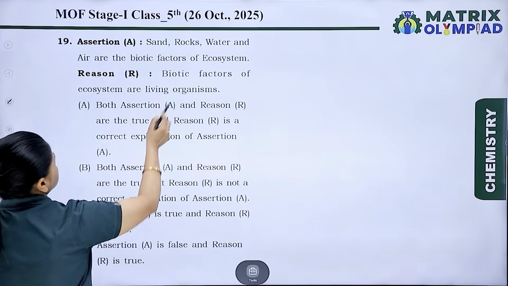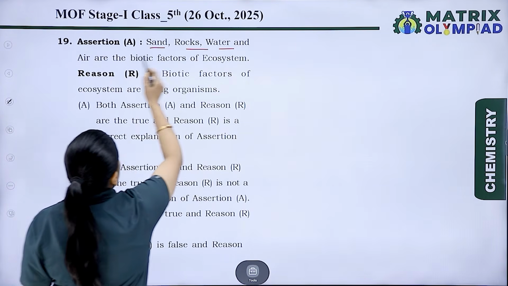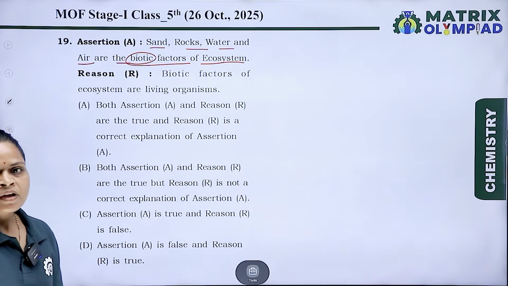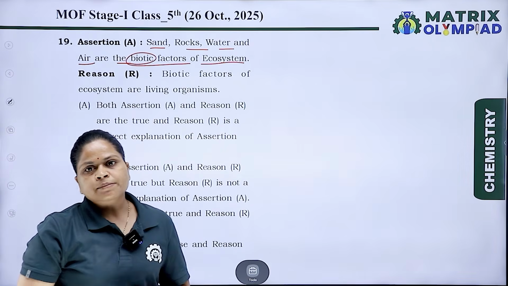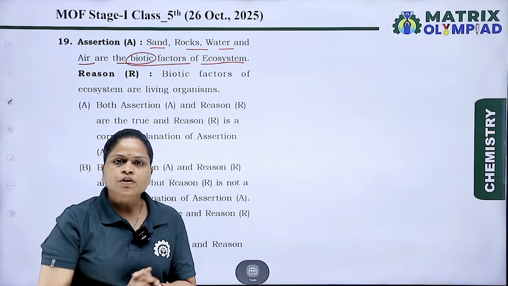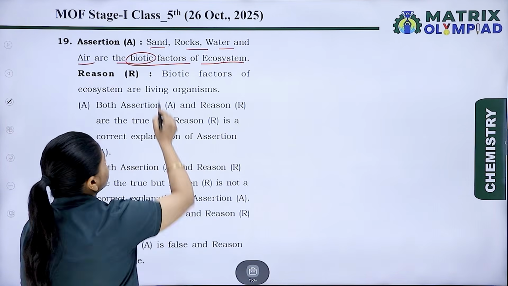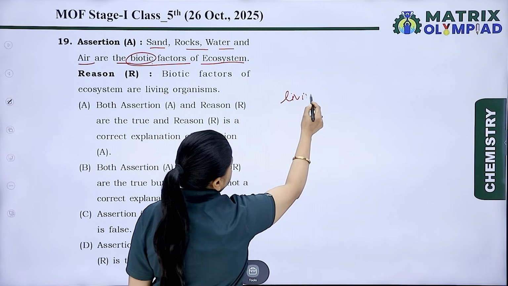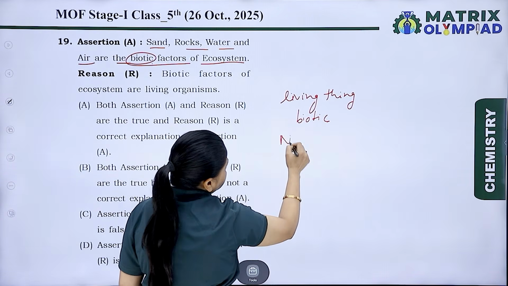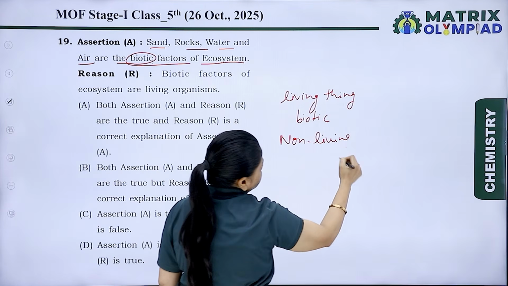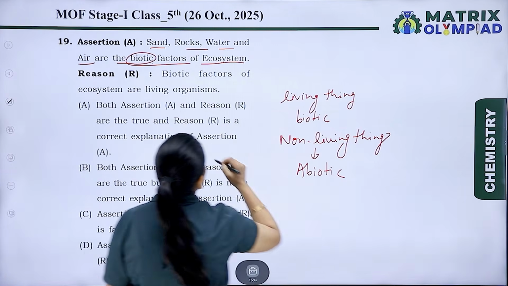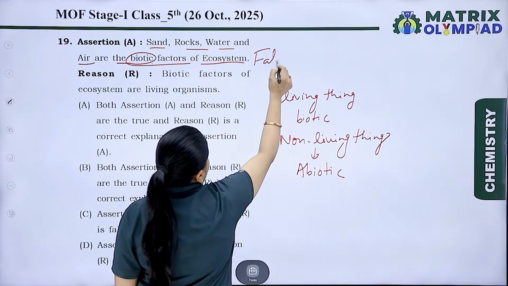Again it is assertion reason. Sand, rocks, water and air are the biotic factors of an ecosystem. No. As we know, an ecosystem has two types of factors, two types of classification, abiotic and biotic factors. Biotic factors are living things. All living things are biotic factors, and non-living things are abiotic factors. So the assertion is a false statement.